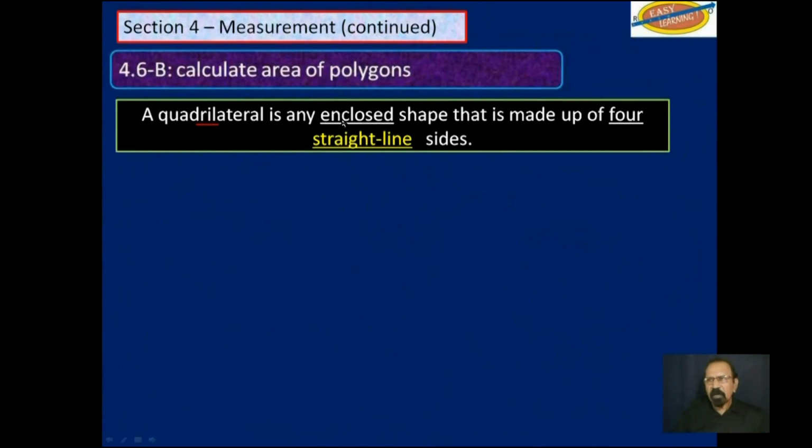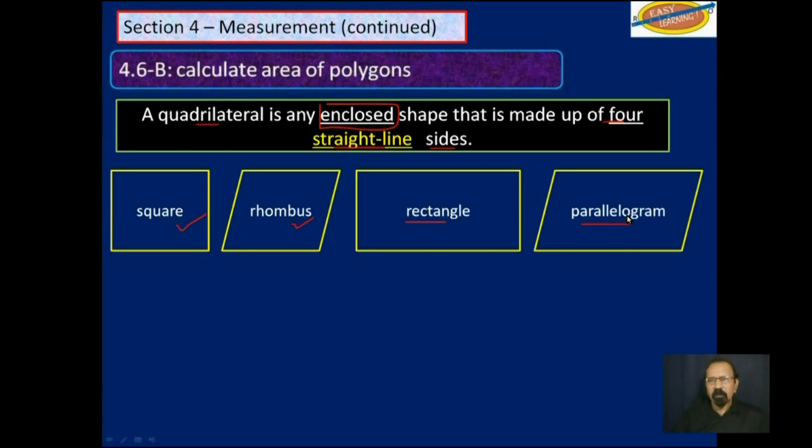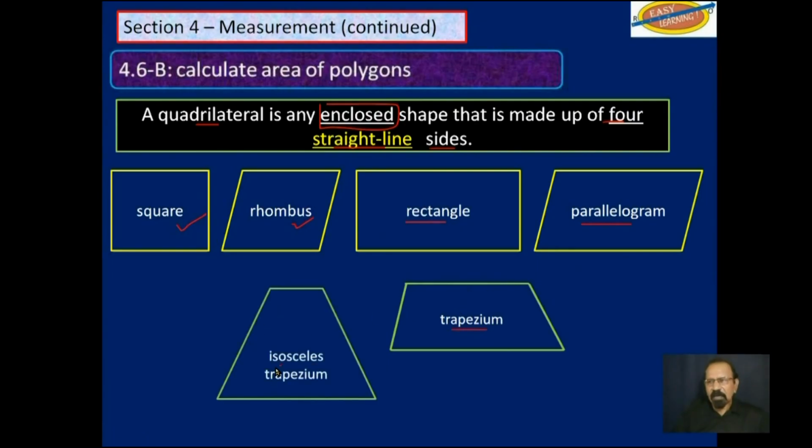A quadrilateral is any enclosed shape that is made up of 4 straight line sides. So here you have a square, it is a quadrilateral. You have a rhombus, it is a quadrilateral. Here you have a rectangle, it is a quadrilateral. A parallelogram, another quadrilateral. A trapezium, another quadrilateral. An isosceles trapezium, which is a special kind of trapezium, it is also a quadrilateral. And we have a kite over here.